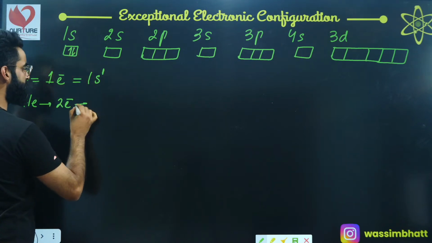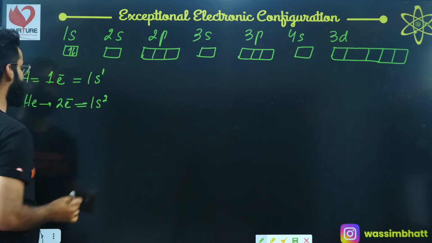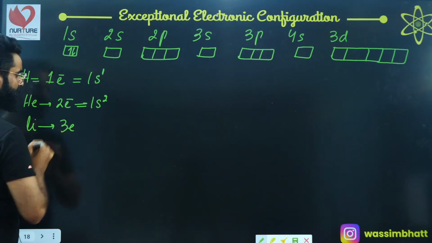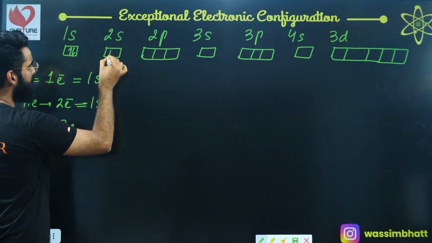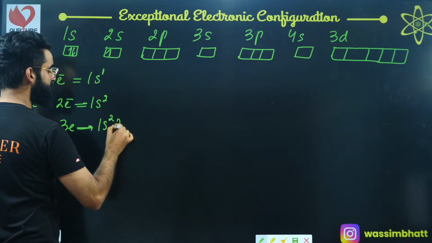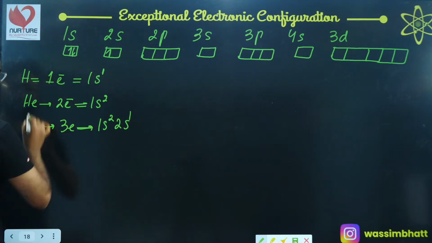So helium configuration is going to be simply 1s2, right? Hydrogen, helium. If I talk about lithium, lithium has 3 electrons. 2 electrons are already present, put 1 more electron over here. So its configuration becomes 1s2, 2s1. Similarly, hydrogen, helium, lithium.